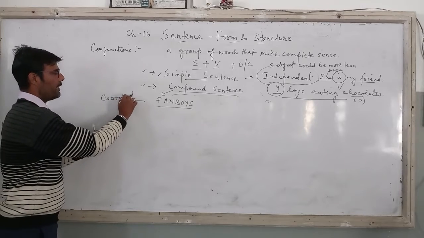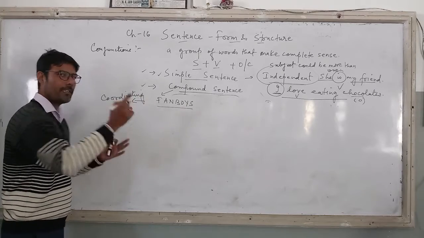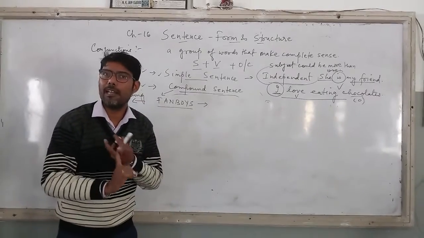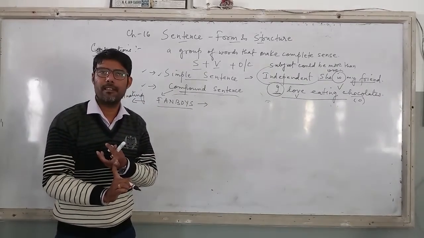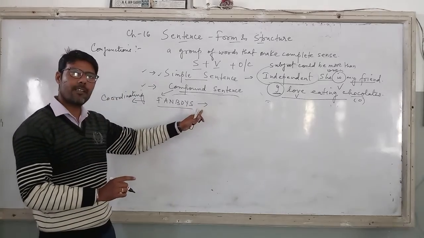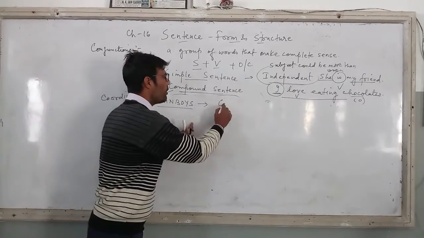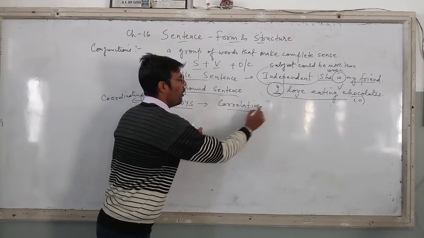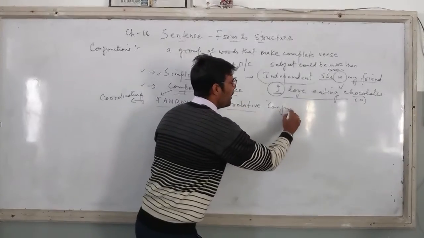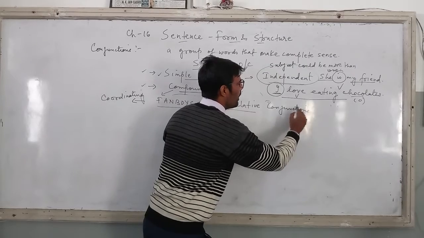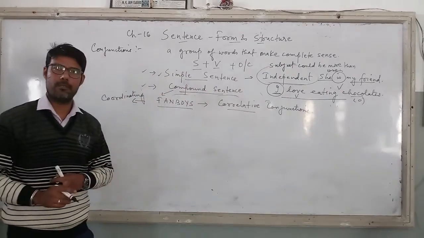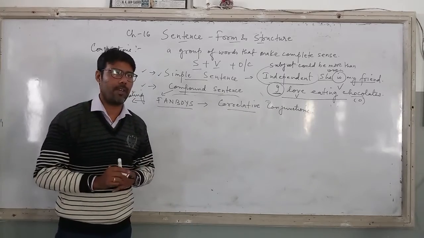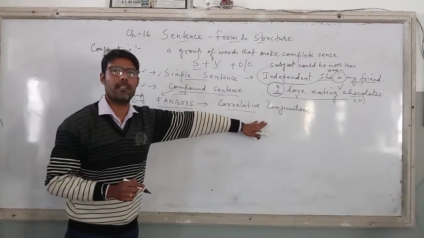Right? Coordinating conjunction. Children, one thing more, as I was telling you, when I am talking about the correlative conjunction, I did not discuss that part. Correlative conjunction also comes under compound, right? Many of you had a doubt, and that was clarified in the live class, that all the correlative